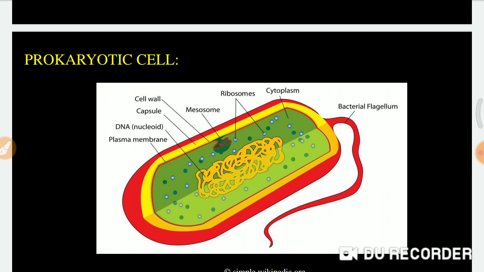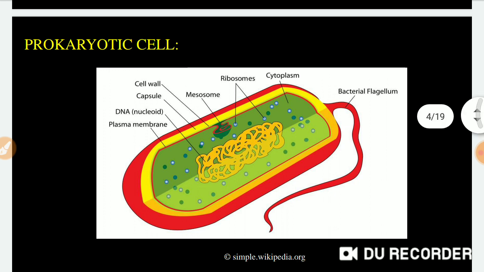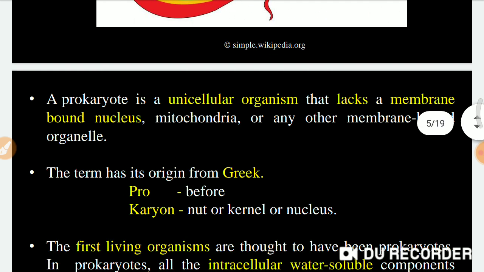As you can see, there's a flagellum here, because some bacteria are motile, so they have bacterial flagella. You can see the difference: there are no mitochondria, there is no endoplasmic reticulum. Only ribosomes are there. Okay, so we'll see the next.